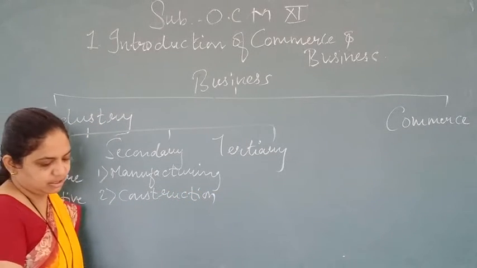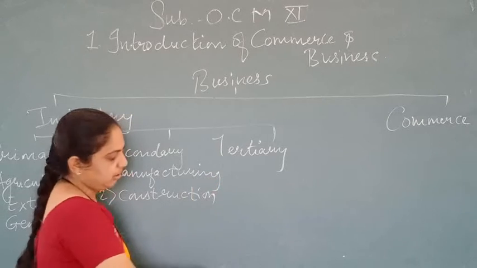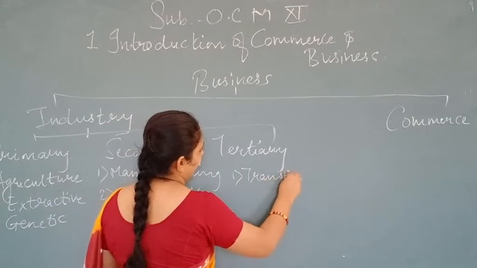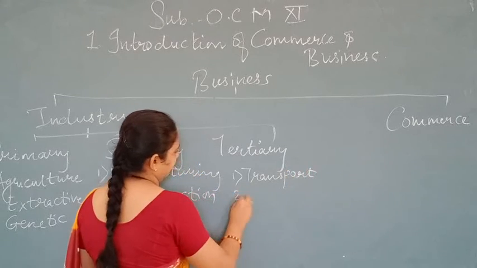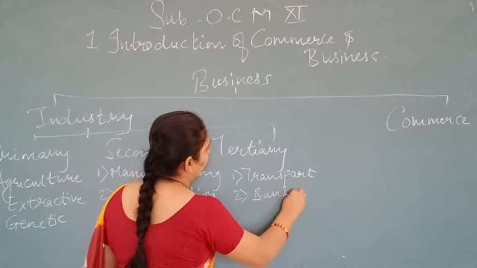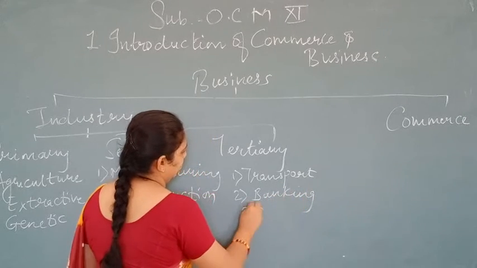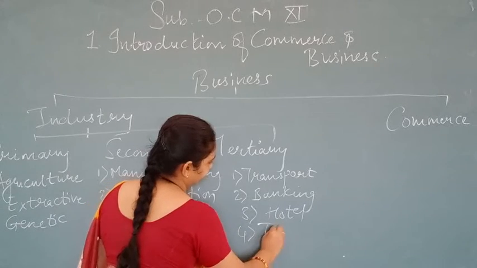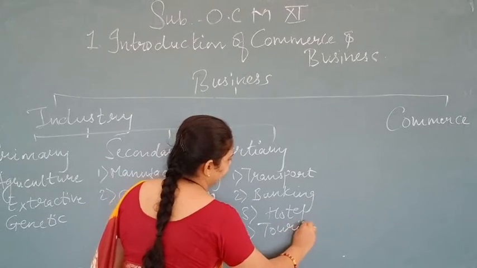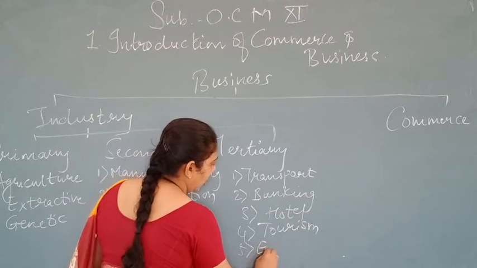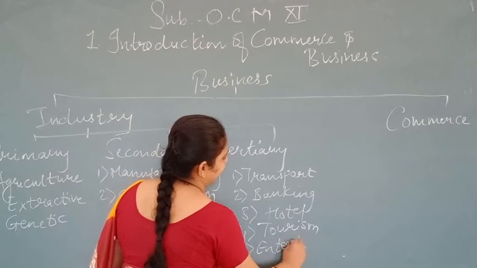And tertiary industries are divided into five parts. The first is transport, banking, hotel, tourism, and the fifth one is, we all like, that is entertainment.